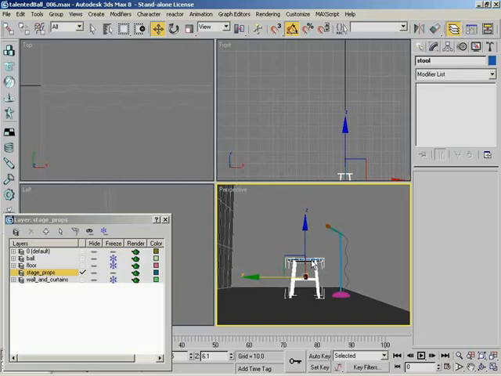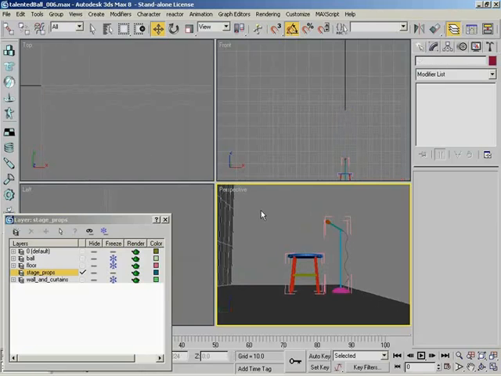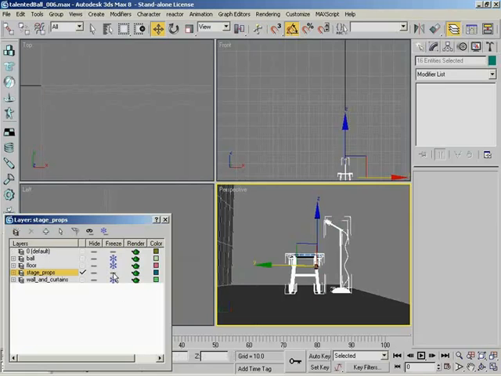That is correct. Right. So we need to make sure that we can select all of those members, so we need to make sure that the groups themselves are open. Right. So let's do that. Let's select both of our groups. Go up to the group menu item here. Click Open. And now we could just go ahead and marquee select all of the members of those groups. Right. And Stage Props is highlighted, so let's click plus. And there we go. We freeze it.